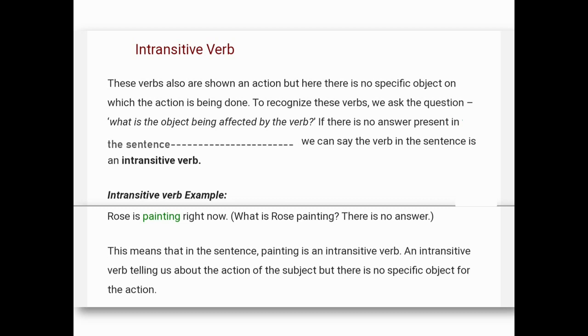So it is very easy to find the difference between transitive and intransitive verb by putting the same question. If you are getting the answer in the form of an object, then it will be a transitive verb, and if you find no answer to the same question, then it will be an intransitive verb.